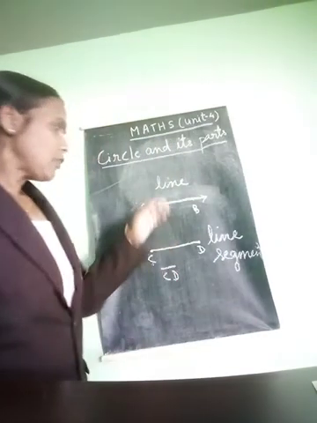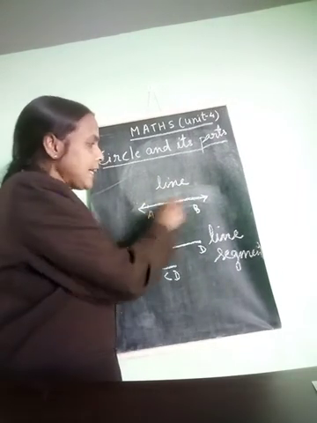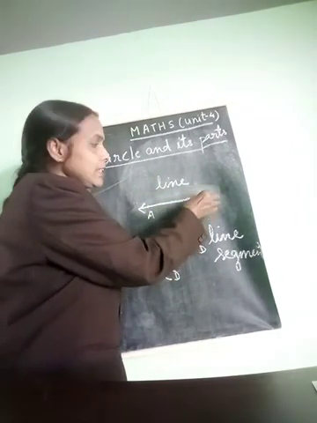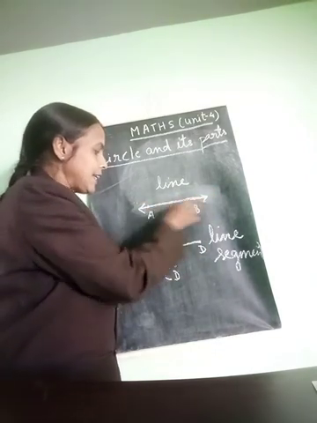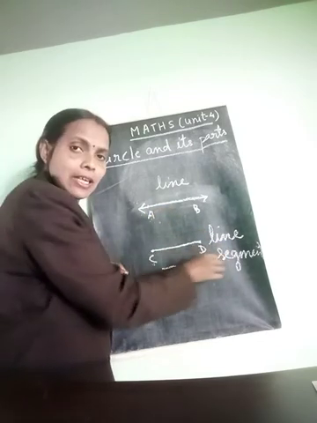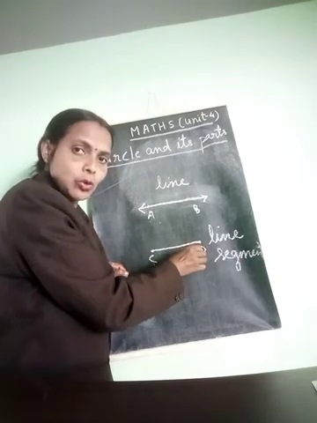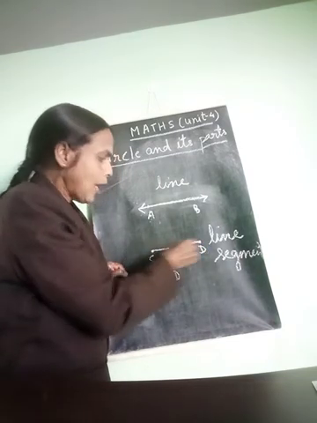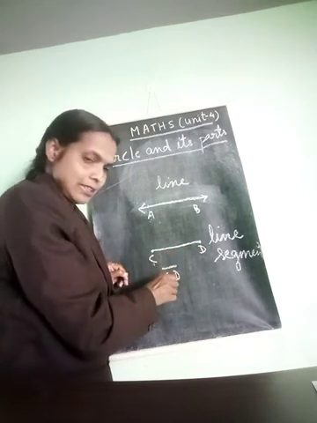So you understand what is a line? A line has no thickness and it can extend indefinitely in both directions. So here this is line AB. Now a line segment is a part of the line and it is also straight with no bends and it has two endpoints. Here CD is the line segment. We can write CD like this.